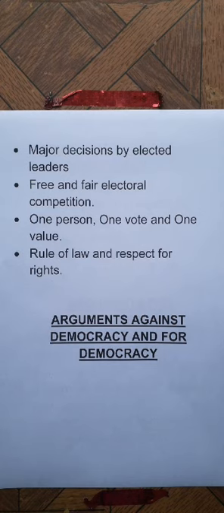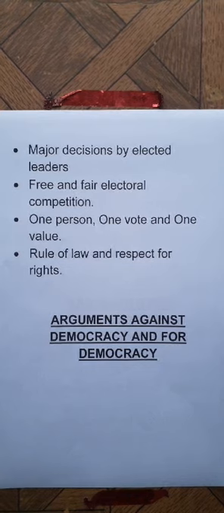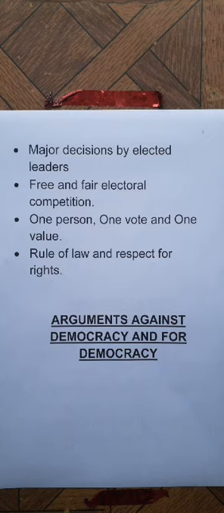Next, rule of law and respect for rights. Earlier we have seen that a country is ruled by the king, or by some powerful ministers, but in democracy the situation will not be like this. In a democratic country, the country will be ruled by law, not by any personality. The prime minister, the president, the elected leaders, we have given them the powers, but they cannot go beyond the law of the country, they cannot go beyond the constitution.